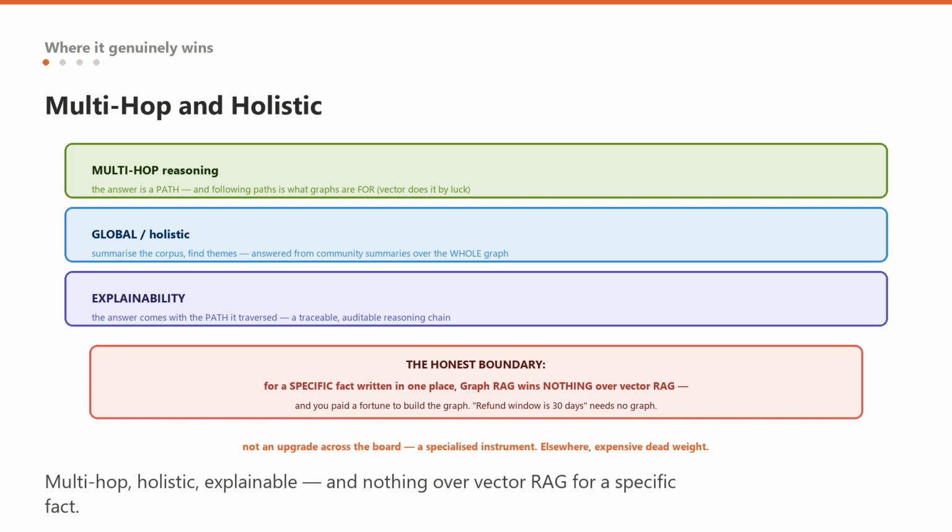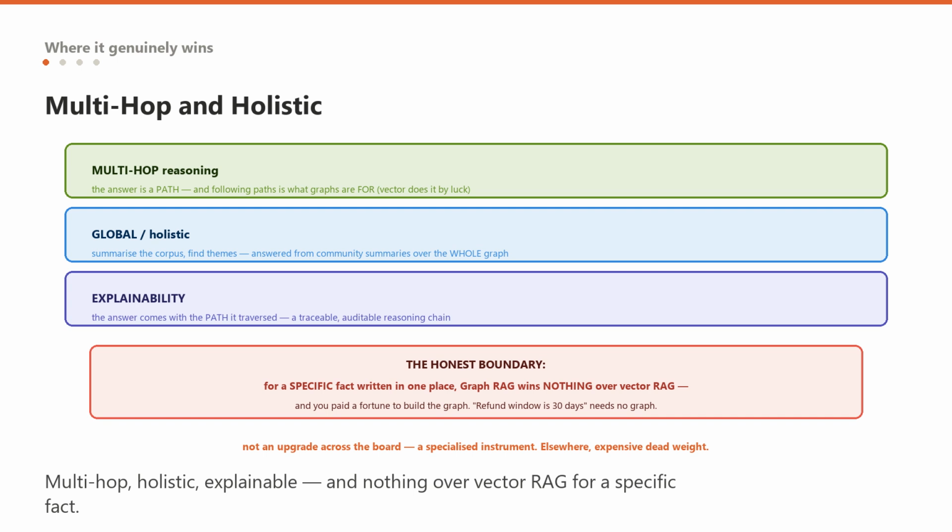Let us be concrete and fair about where GraphRag genuinely beats VectorRag, because that is the whole justification for its cost. First, multi-hop reasoning. Any question whose answer is a chain of relationships, who is connected to whom through what, is where graph traversal wins decisively, because the answer is literally a path in the graph, and following paths is what graphs are for. VectorRag can sometimes stumble onto multi-hop answers if the connecting text happens to be similar enough, but it is doing it by luck. GraphRag does it by structure.